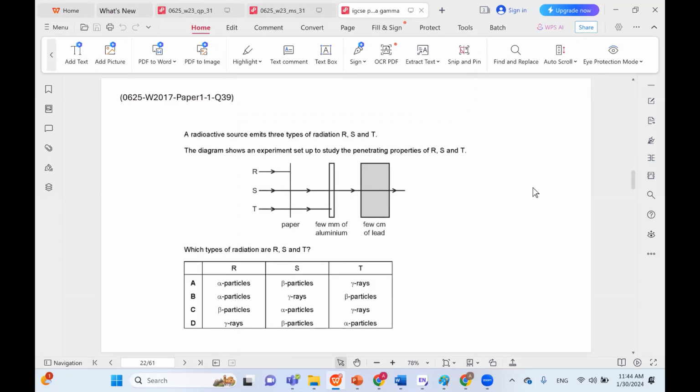A radioactive source emits 3 types of radiation, R, S, and T. The diagram shows an experiment set up to study the penetrating properties of R, S, and T. Which types of radiation are R, S, and T?